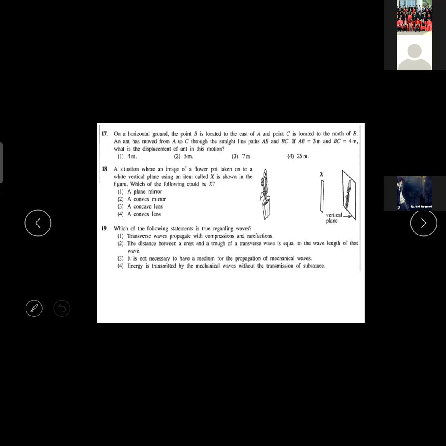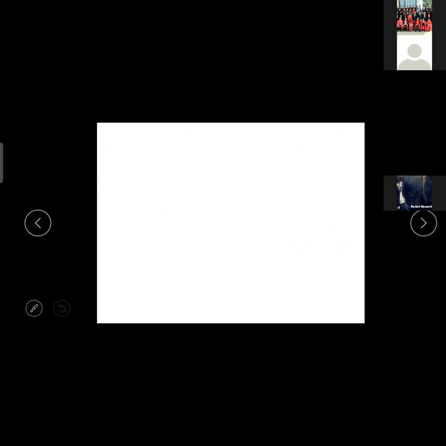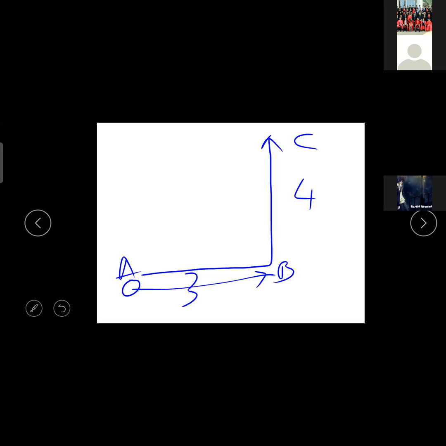Okay, now this is a good question with maths related. I think they are saying this is east and this is north. This is AB and this is B to C. From here it is 3, it is 4. Then they are asking, now the ant was at A. First it went to B, then from B to C it is going. Now it is at C. What is the displacement? So how to find the displacement?